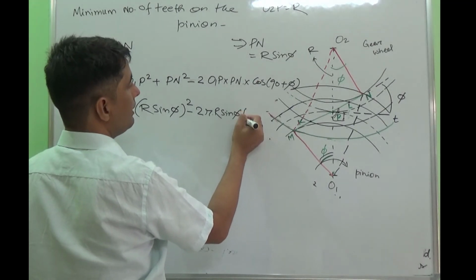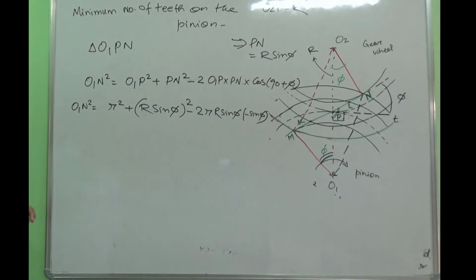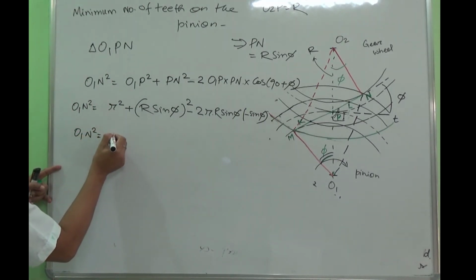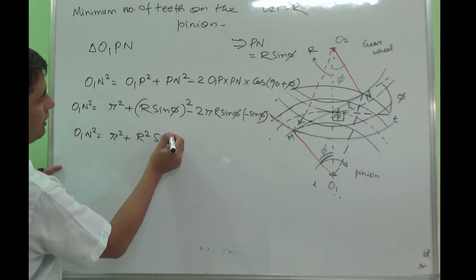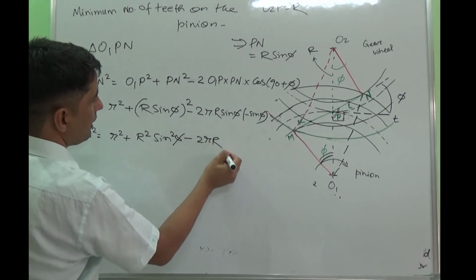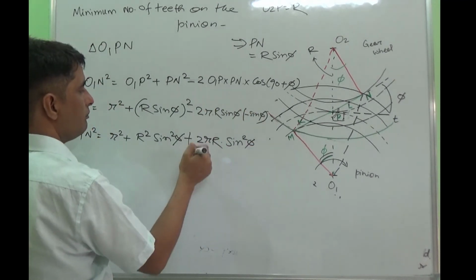You all know cos of 90 plus phi is minus sin phi. So this becomes the expression. Then if I further simplify this, it becomes r square plus capital R square sin square phi minus 2rR into sin square phi, and minus becomes plus.